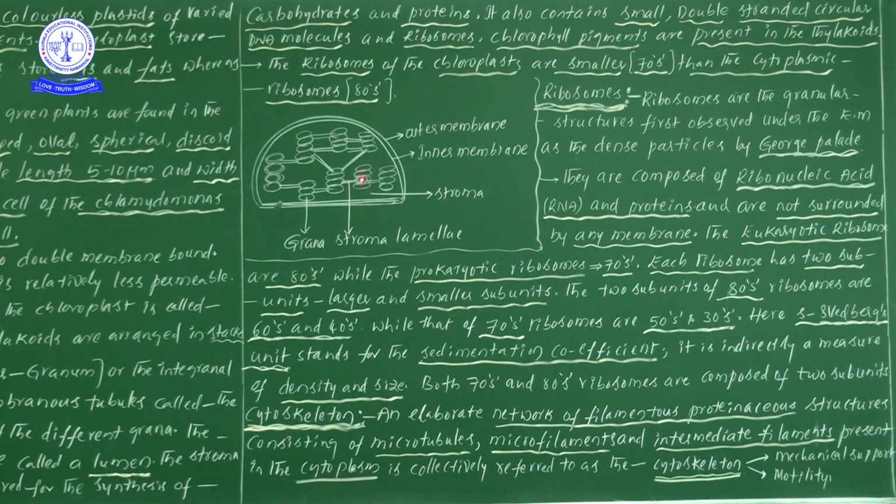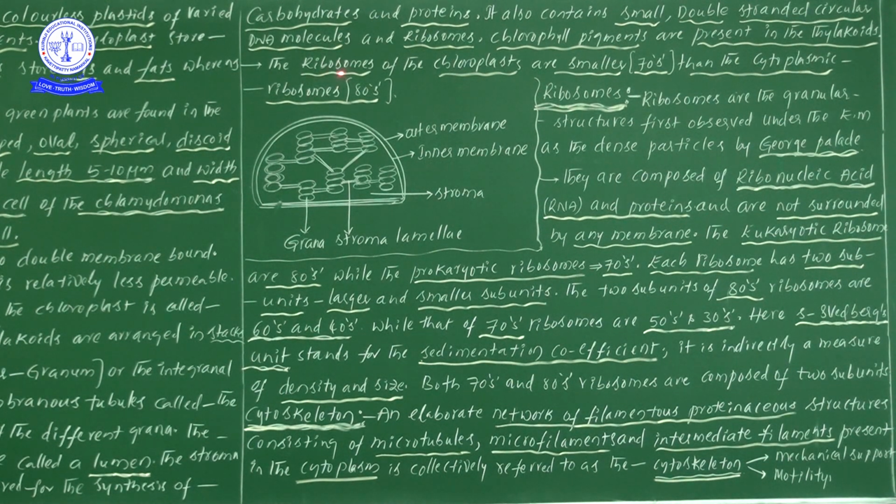Each and every sac-like structure we take as a thylakoid. On the outer membrane of that thylakoid we can find the presence of different types of pigments.